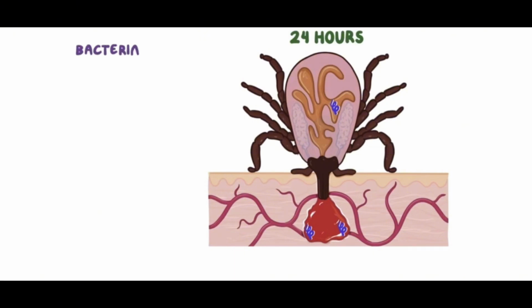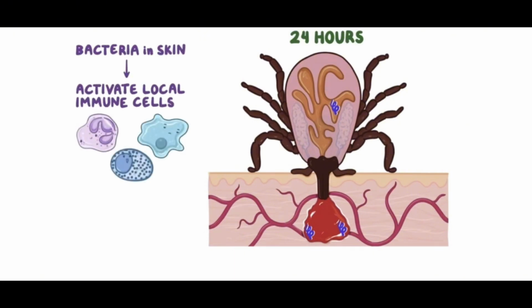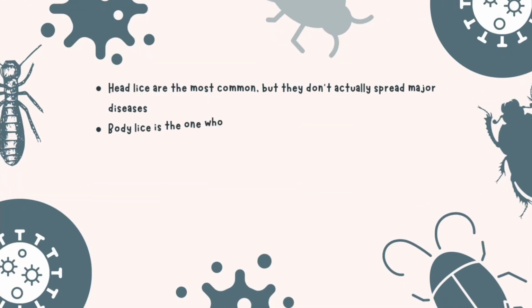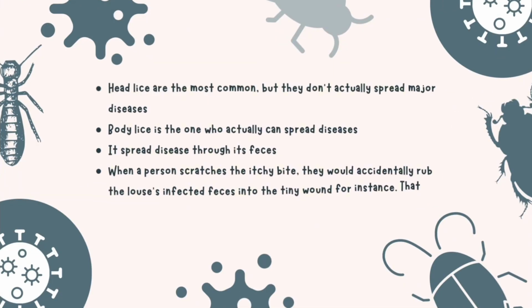After the bacteria get into the skin, they cause a local infection and activate local immune cells, leading to an inflammatory response. For lice, head lice are the most common, but they don't actually spread major diseases. Body lice are the ones that can actually spread diseases. They spread diseases through their feces. So, when a person scratches the itchy bite, they may accidentally rub the infected feces into the tiny wound, for instance. That way, the illness can be spread.